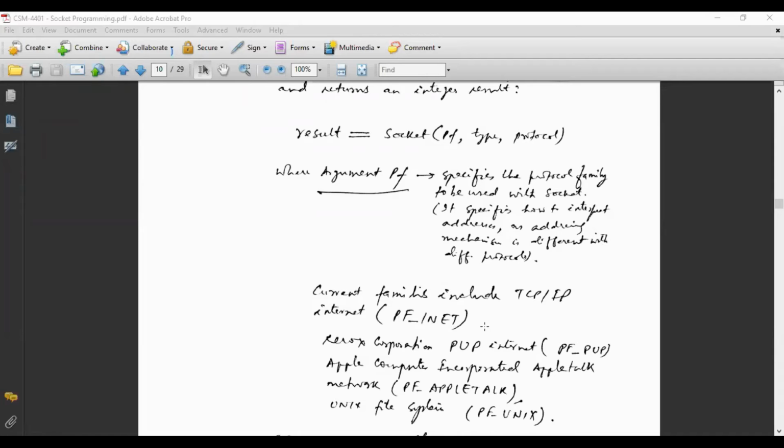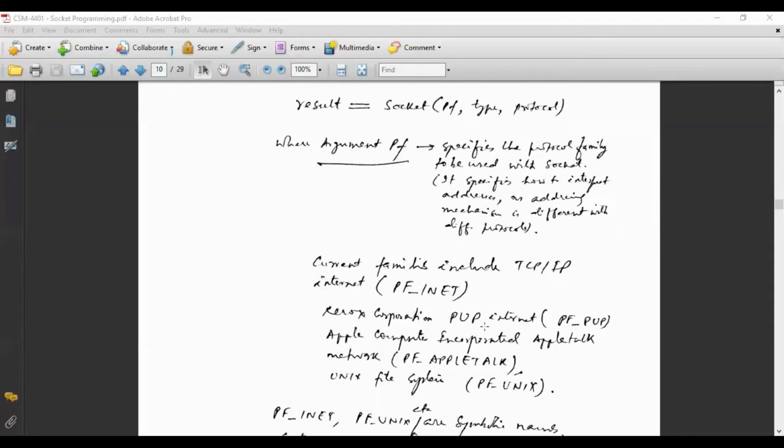Similarly, if you write PF_PUP, then the socket will understand that you are using Xerox Corporation's PUP Internet Protocol. Similarly, if you are using the AppleTalk network protocol, you will have to write PF_AppleTalk. And if you are using a Unix system, then you can write PF_Unix. So accordingly the addresses will be handled.